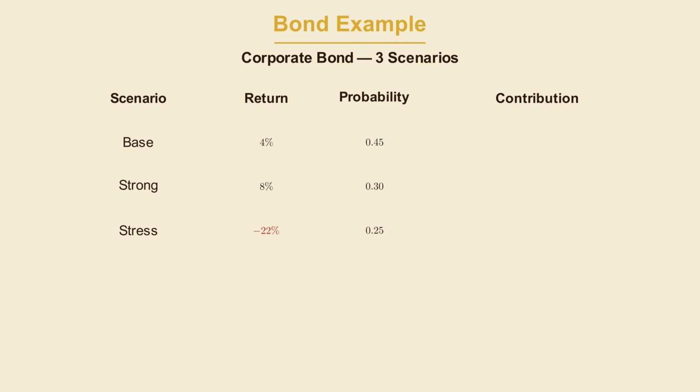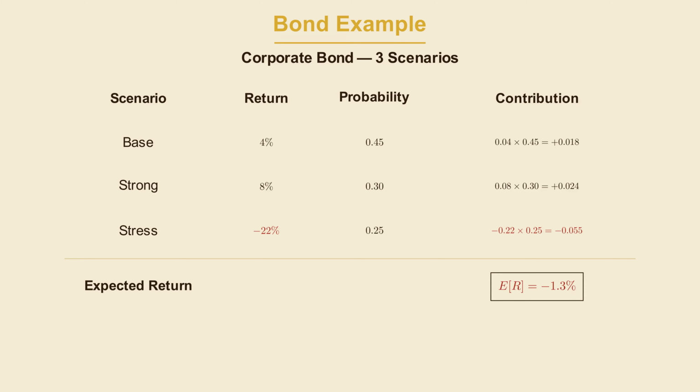The expected return is the sum of each return multiplied by its probability. So, for example, in the strong case, we would multiply 0.08 times 0.3. In the base case, we would multiply 0.04 times 0.45. And in the stress case, we would multiply negative 0.22 times 0.25. We can then add all these together and get that the expected return is negative 1.3%.